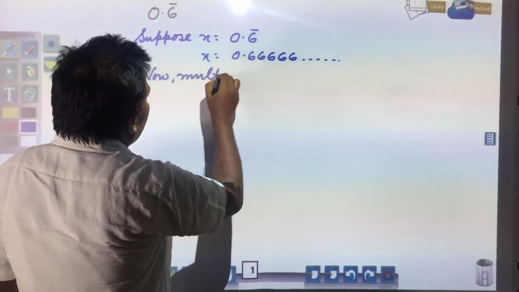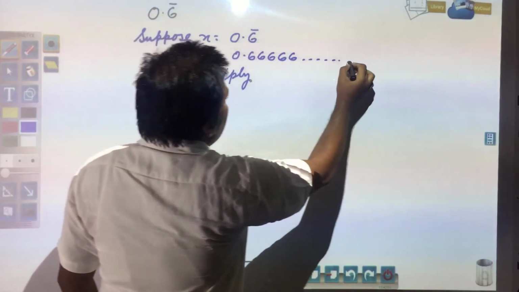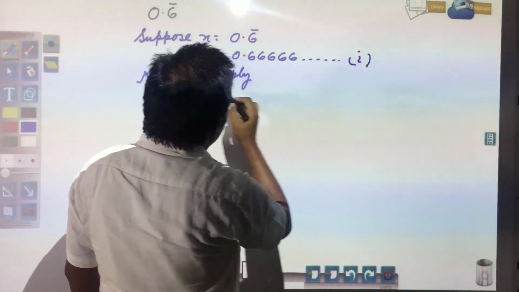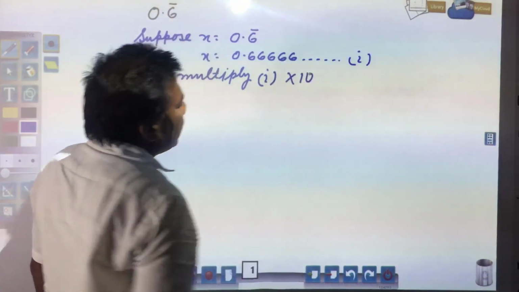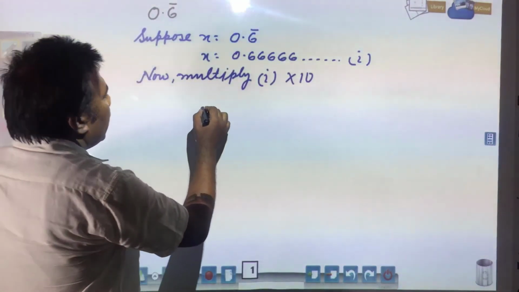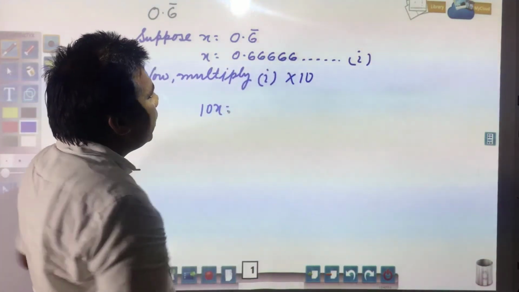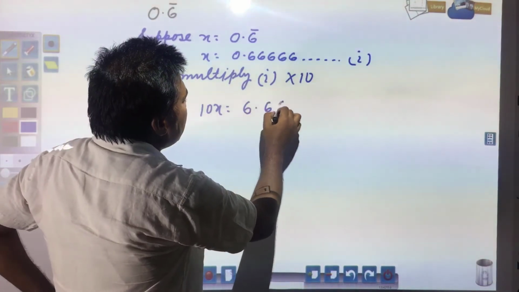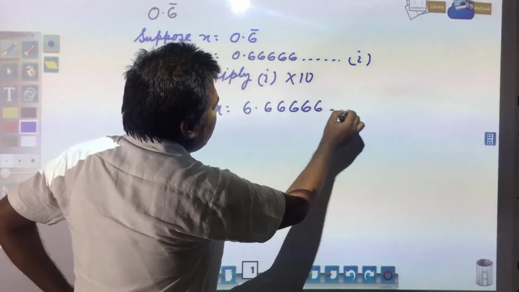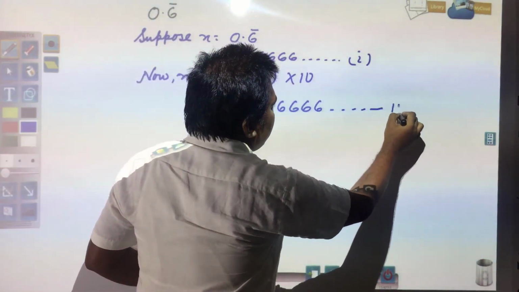Suppose this is equation 1. Multiply equation 1 by 10. What will you get? 10x is equal to 6.66666 and so on. Suppose this is your second equation.